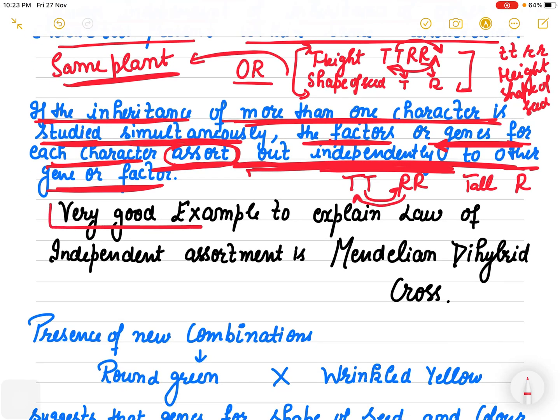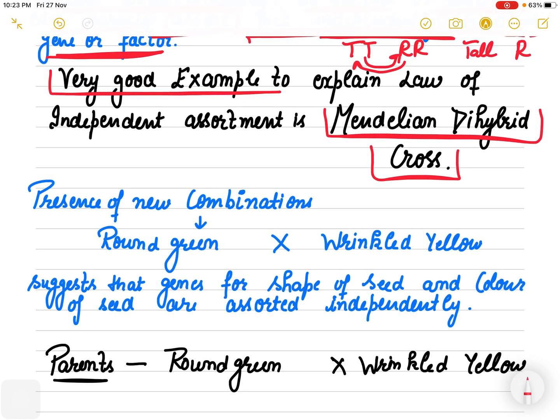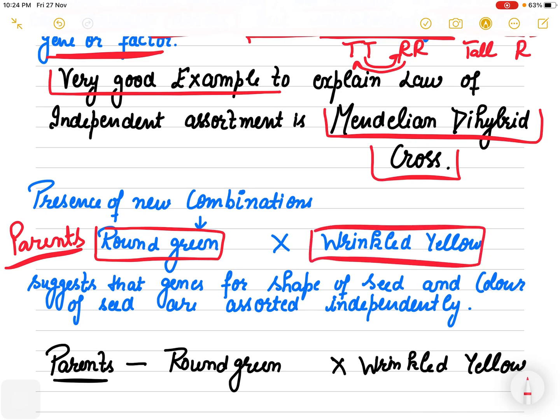So a very good example to explain the law of independent assortment is the Mendelian dihybrid cross, right? I'm taking here parents; you can take any combination which can be asked in the exam, but we have taken here round green and wrinkled yellow.